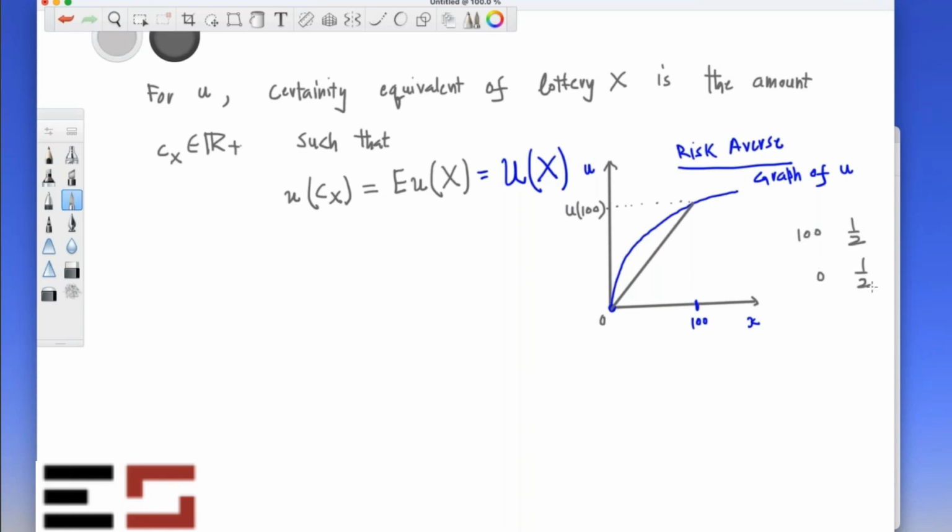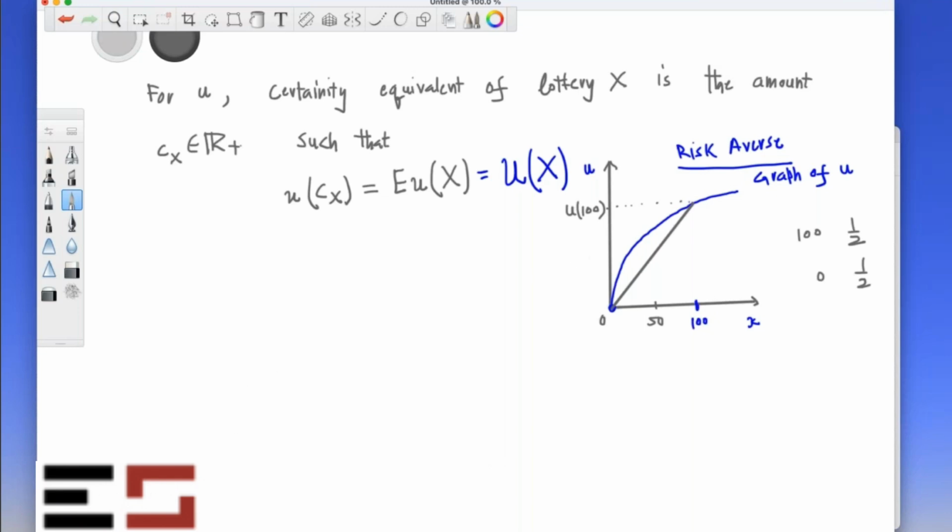This is just for illustration, but this kind of result will hold in more general situations as well. So what is the utility from the expected value of the lottery? The expected value of the lottery is somewhere in the middle, 50. This is the expected value of the lottery, not expected utility.